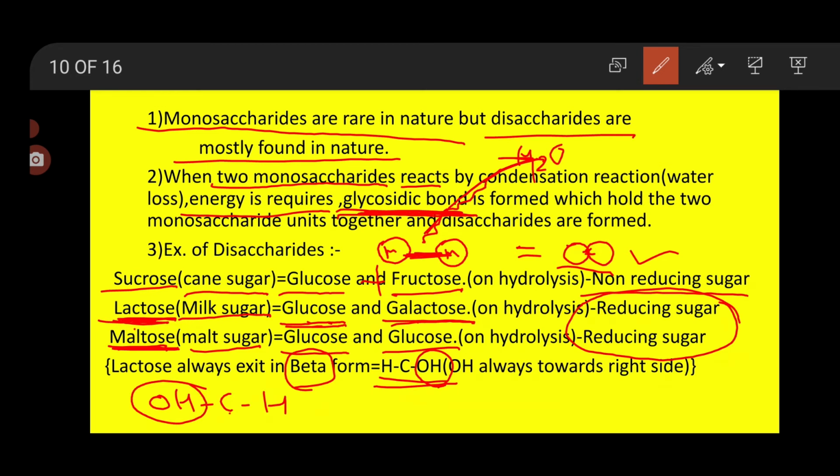So in lactose this hydroxyl group is always present towards the right side. If in any sugar the hydroxyl group is towards the right side, it is a beta sugar; if towards the left-hand side, it is an alpha sugar. So here we have completed monosaccharides.